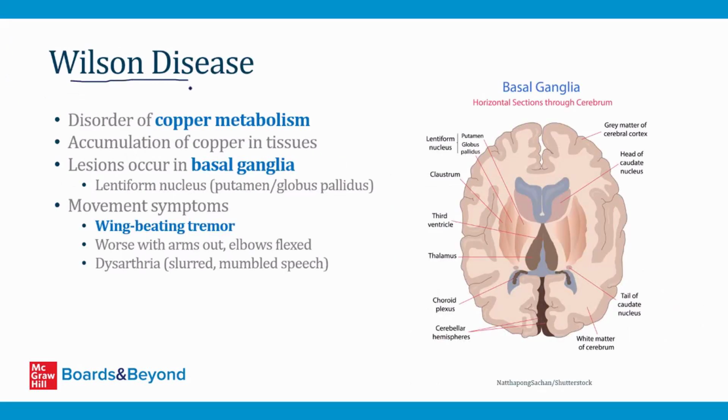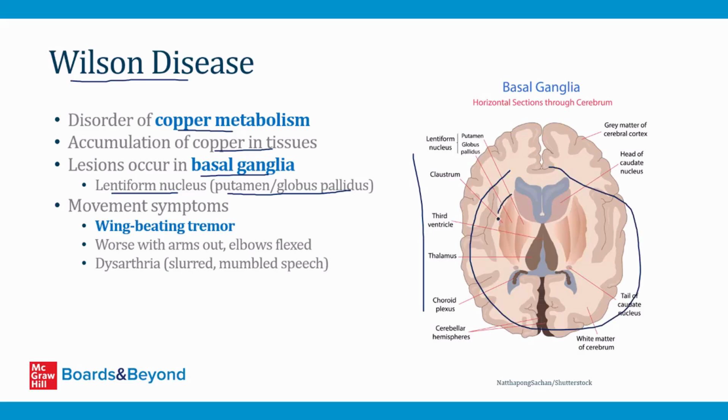Okay, let's talk briefly about Wilson disease. I have an entire video on this condition in the GI section, but by way of review, it's a disorder of copper metabolism where copper accumulates in tissues, and copper can accumulate in parts of the basal ganglia. Usually copper accumulates in the so-called lentiform nucleus, which refers to the combination of the putamen and the globus pallidus. Once again, if we look at this drawing of the basal ganglia structures, they're found here in the subcortex. And this whole structure right here is the lentiform nucleus. It includes the putamen, which is this part here, and the globus pallidus, which is this part out here.